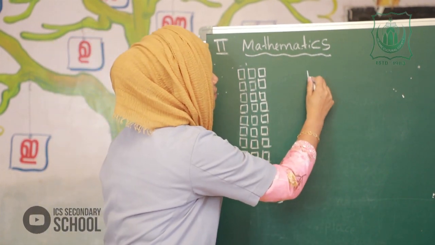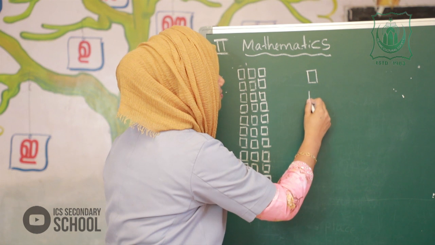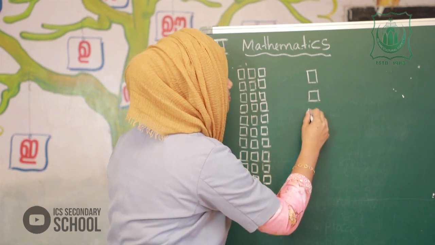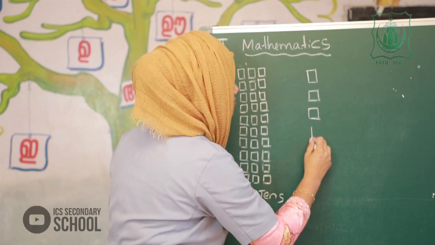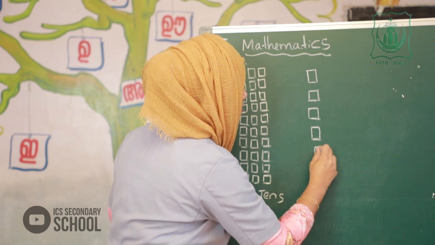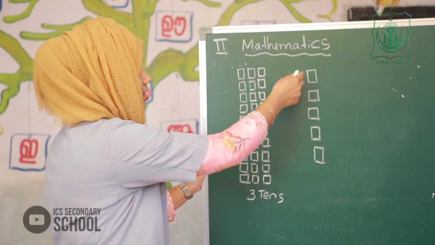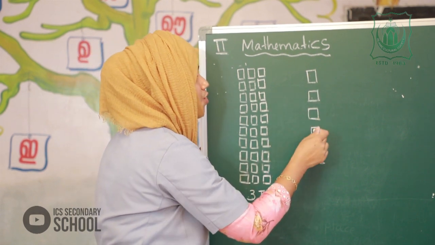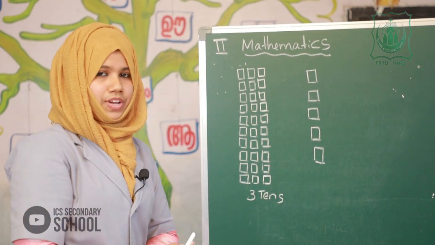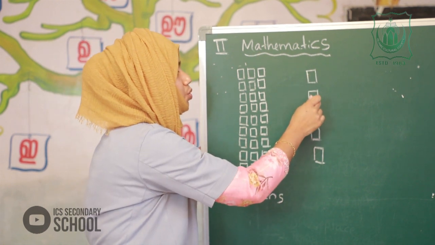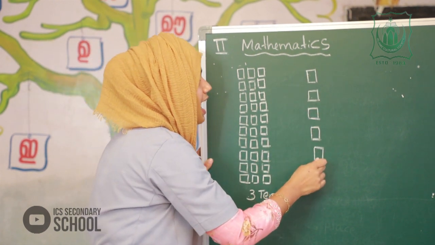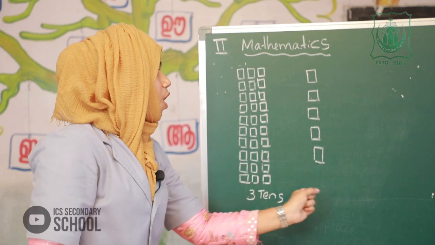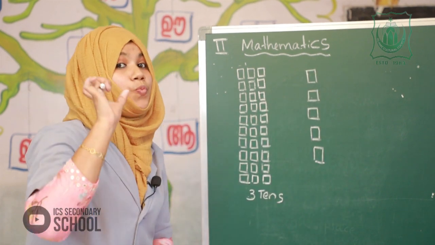Now we can count it. 1, 2, 3, 4, 5. Okay? 1, 2, 3, 4 and 5. These blocks represent ones.